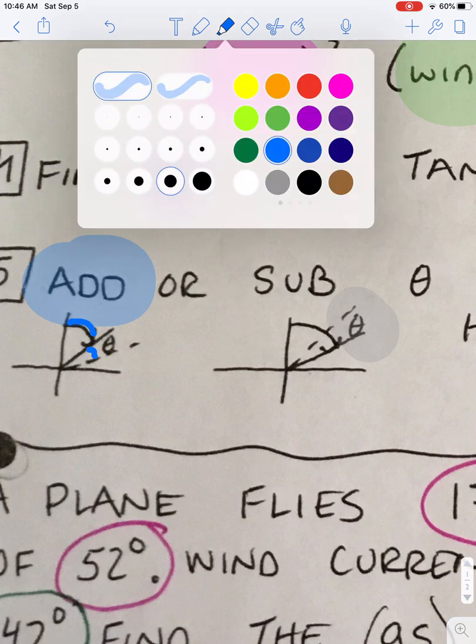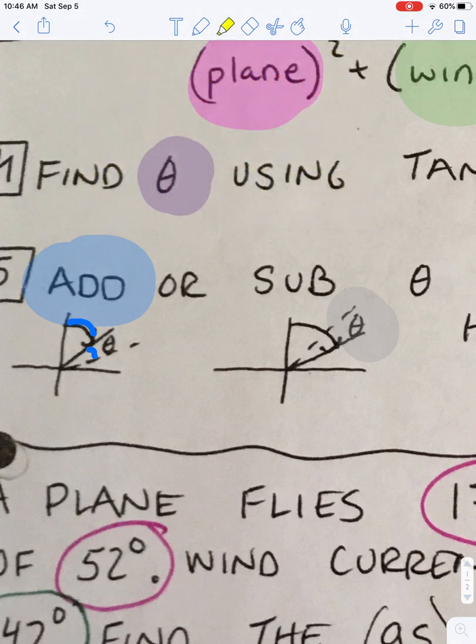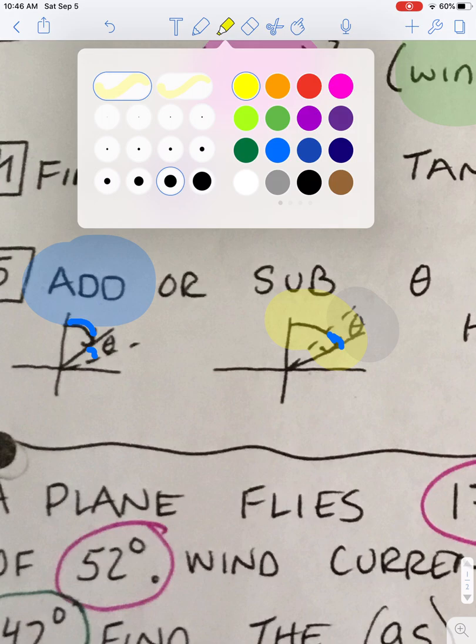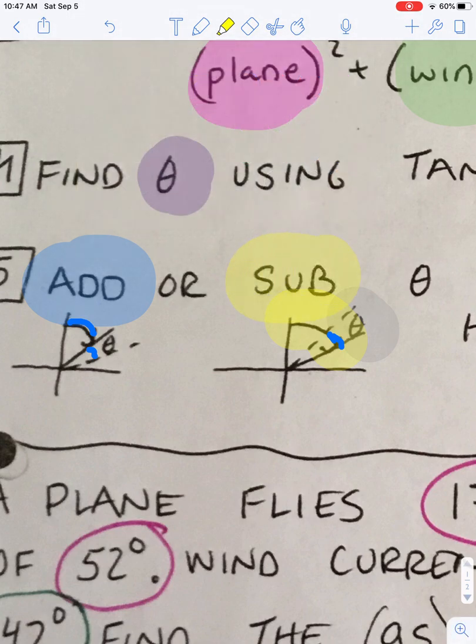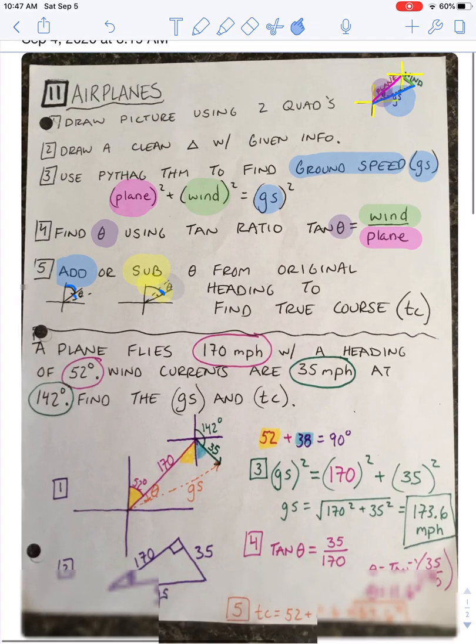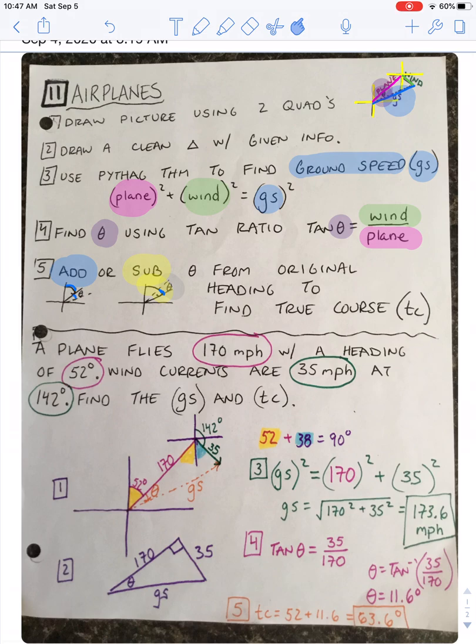In the second drawing over here, I was pushed to my solid line to start with, and then I got pushed backwards. So if I got pushed backwards to my dashed line, what am I going to do? I'm going to subtract theta from my original heading. We're going to go through 2 examples to make sure that this makes sense.